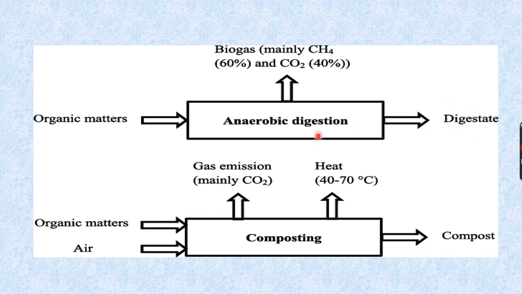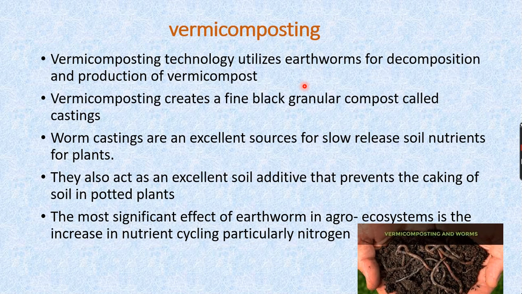Digestate is generated in anaerobic digestion, but in composting it is compost that is produced. In composting, many gases like carbon dioxide and nitrous oxide are released, but in anaerobic digestion, mainly methane gas is produced and carbon dioxide in lesser quantity.